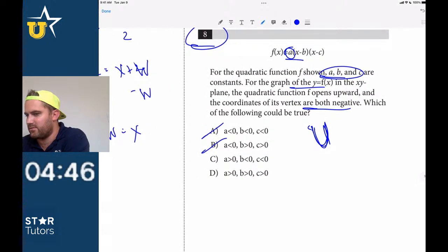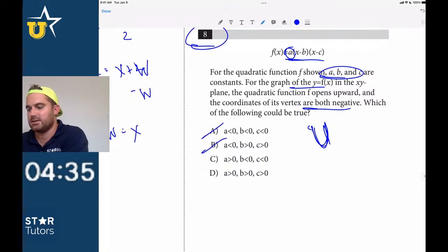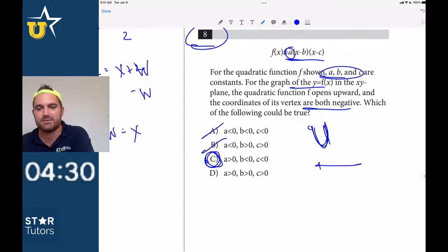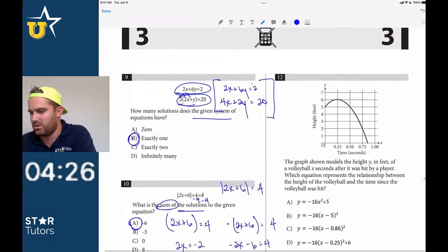And the coordinates of the vertex are both negative. So, these are the factors, so it's got to shift. If they're both negative, then B has to be less than 0, because that's going to be positive. Yeah, so that shifts it, right? Because of the X coordinate of the vertex. So that one should be C for number 8. Let's keep going here.